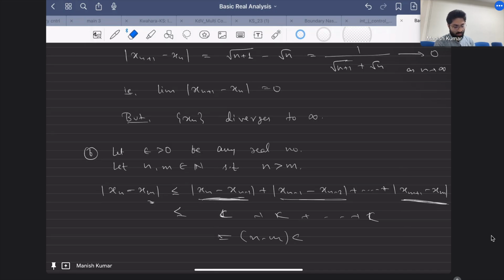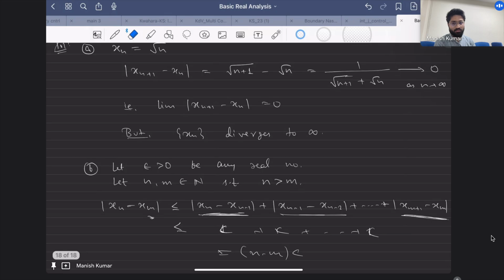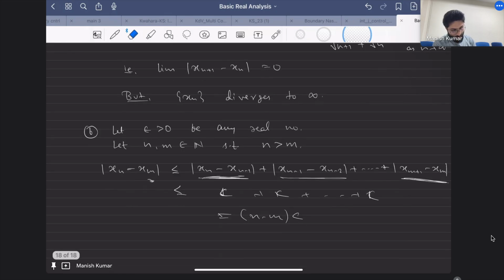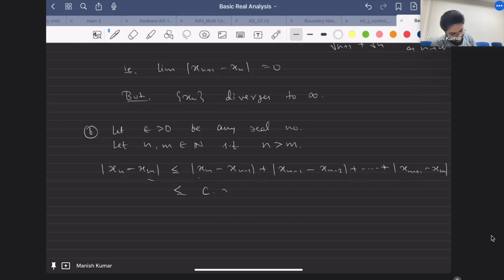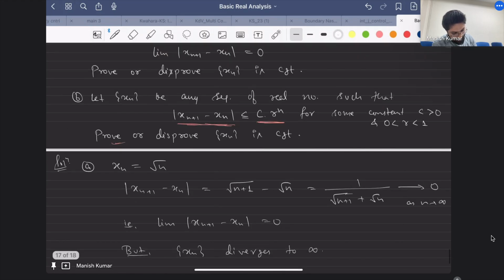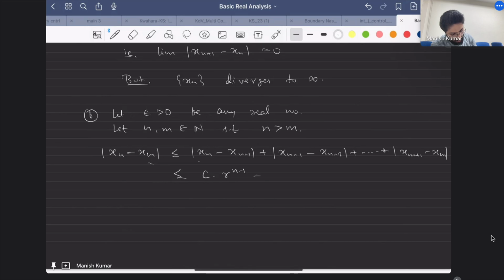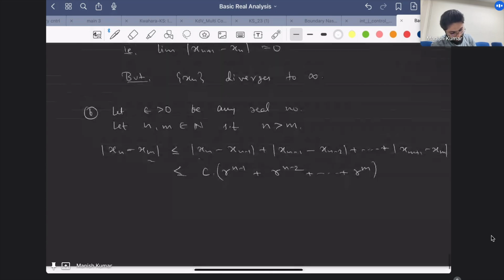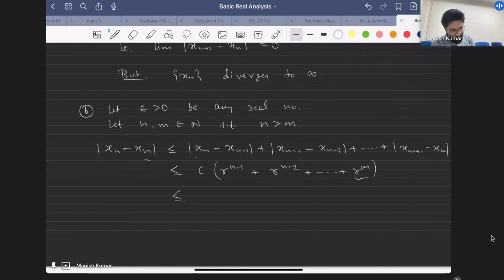But over here we know the precise rate at which it goes to 0. So now this is less than or equal to some c times r raised to the power n minus 1, plus r to the n minus 2, plus dot dot dot plus r to the m. This is the bound you get. Now from here, this is the least power, so you can take it common outside: c r raised to the power m, and then you have 1 plus r plus dot dot dot plus r to the power n minus m minus 1.